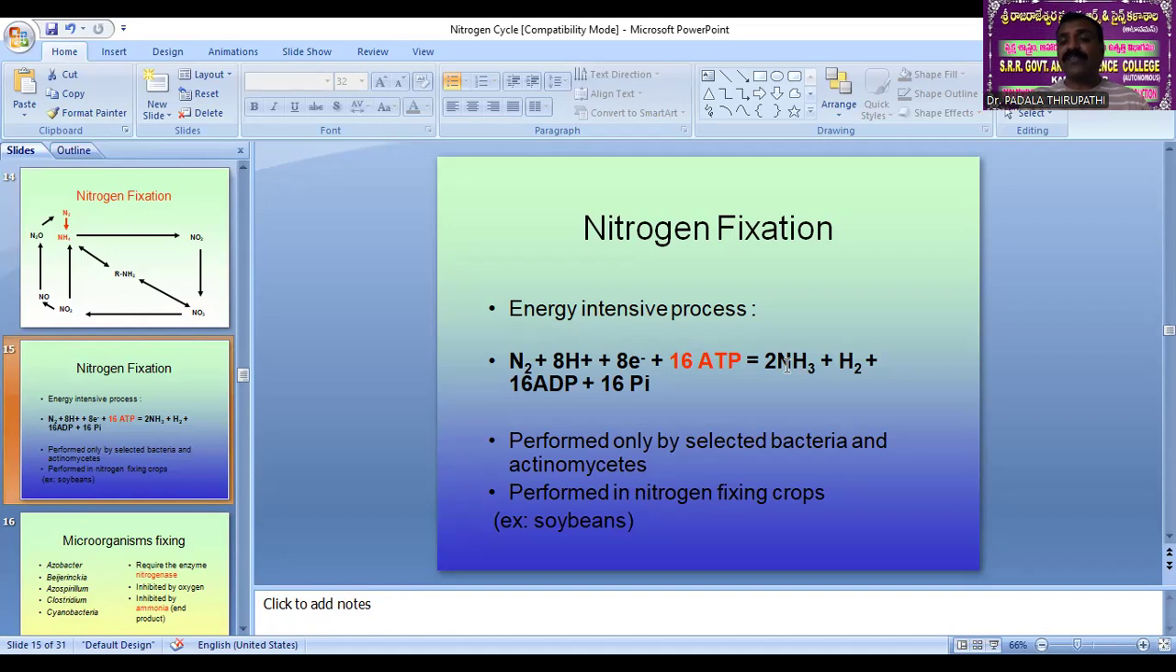This happens in the presence of the nitrogenase enzyme, which is responsible for the conversion of atmospheric nitrogen into soil nitrogen, that is, the usable form, 2 moles of ammonia. See here, 1 mole of nitrogen is converted into 2 moles of ammonia in the presence of the nitrogenase enzyme, which utilizes 8 protons and 8 electrons along with 16 ATPs. Okay, so this is the most important principle, my dear friends.